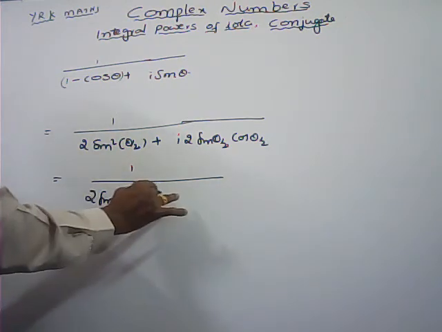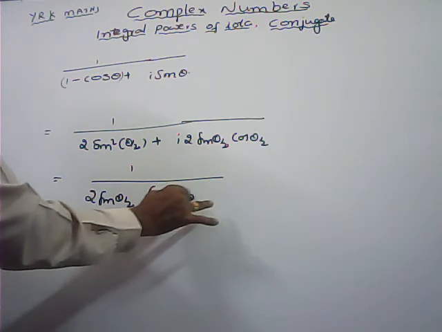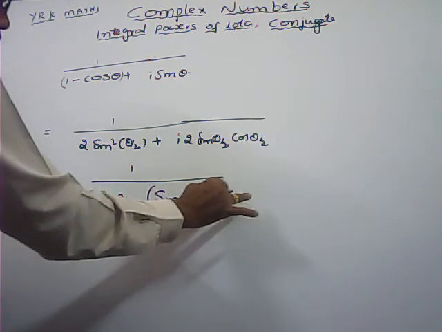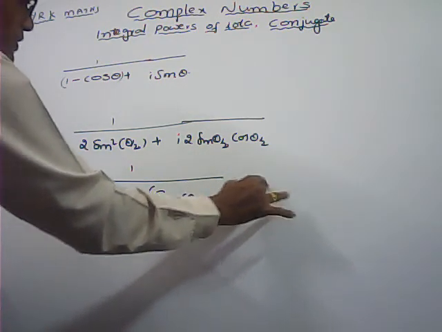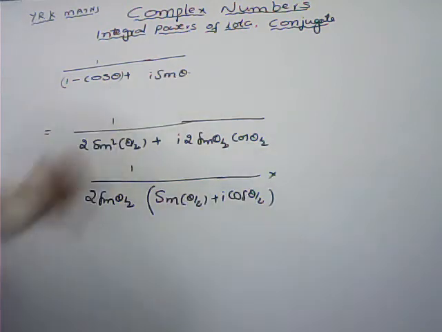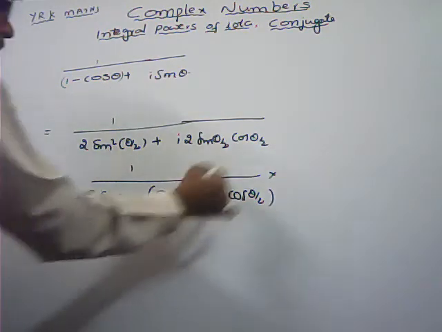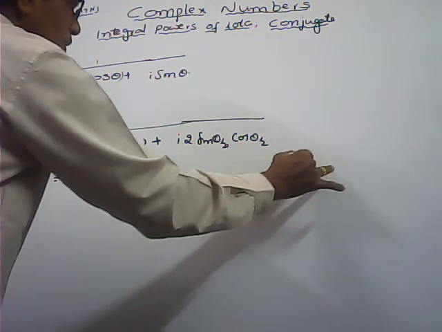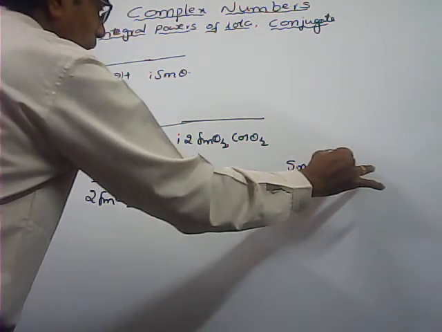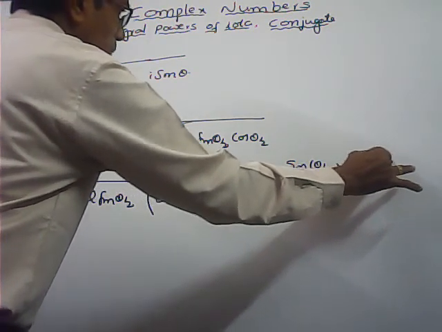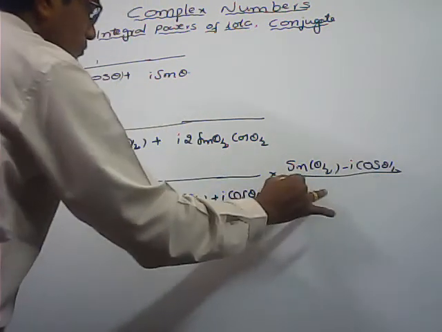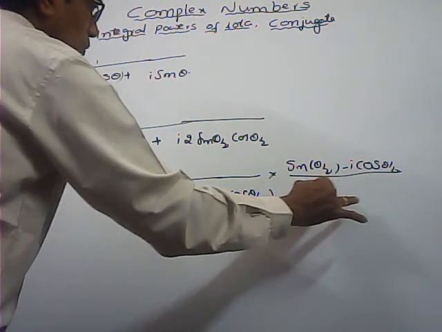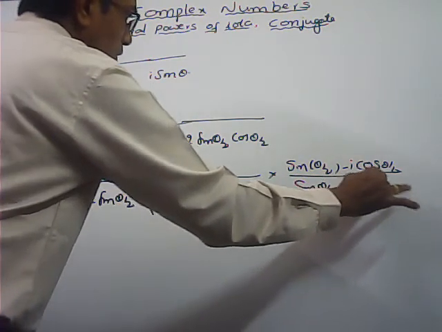Now in the bracket, sin theta by 2 plus i cos theta by 2 is there. Now here you can rationalize. What is the rationalizing factor of this one? Sin theta by 2 minus i cos theta by 2, over sin theta by 2 minus i cos theta by 2.